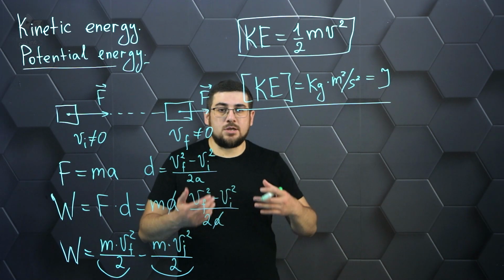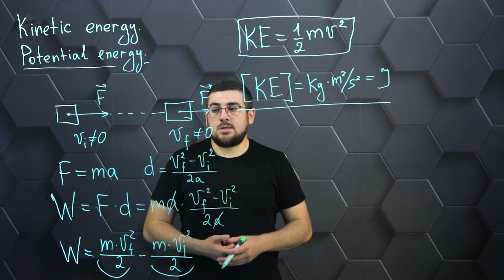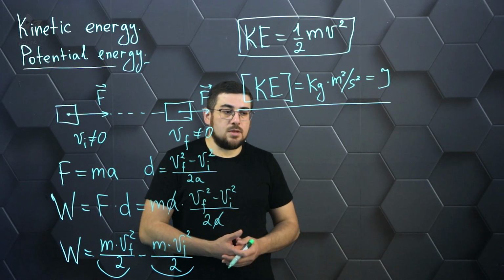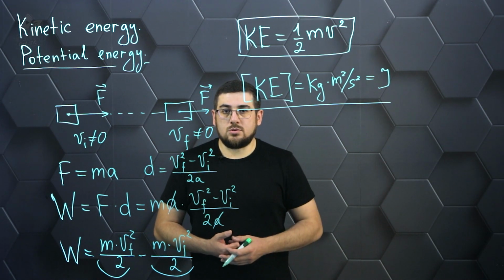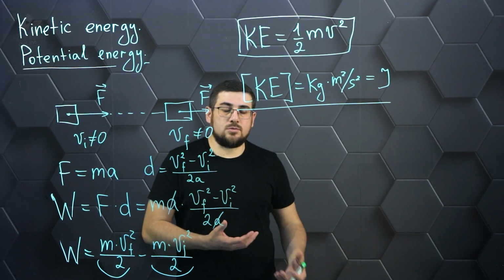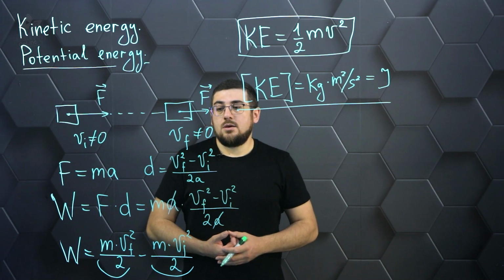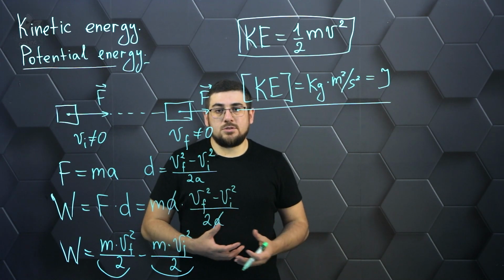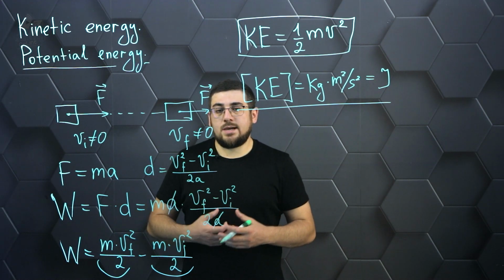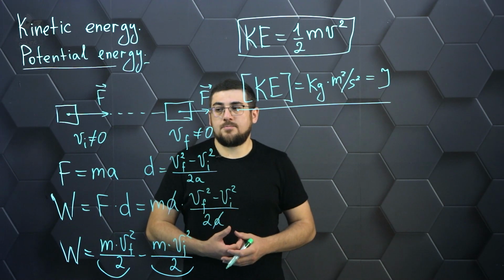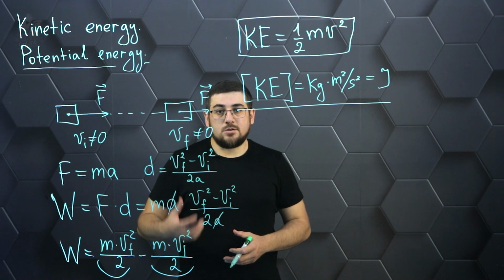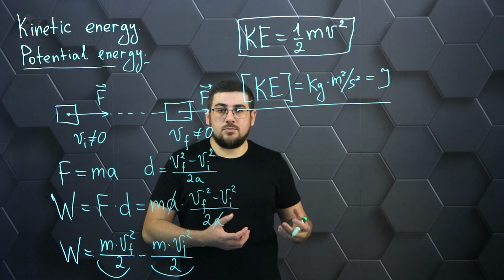For example, we are attracted to the earth, and in this case the force of attraction acts on us. But we should not forget that exactly the same force acts in this case also on the earth. That is, this is a two-sided interaction. And as a result of this interaction, there is not only the force of attraction, there is also the energy of this attraction.